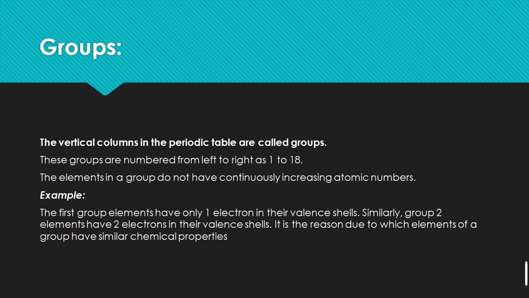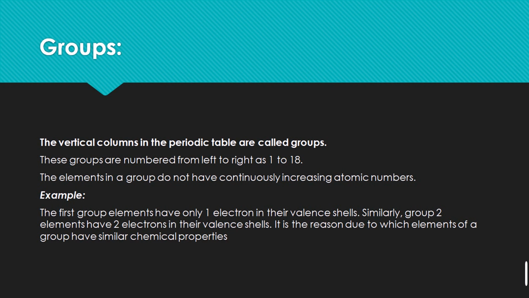So the atomic numbers change randomly, because the periods will have 8 elements or 18 elements. So in a group there will be elements with different atomic numbers, and they repeat the properties of the others. Rather, the atomic numbers of the elements in a group increase in an irregular pattern, and there is a reason for this. In a period, elements have an addition of an electron in their outermost shell, which is the basis for the regular increment of their atomic numbers. But in the groups they have an irregular pattern for their atomic numbers.